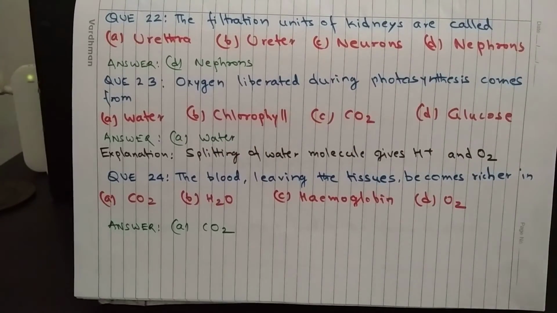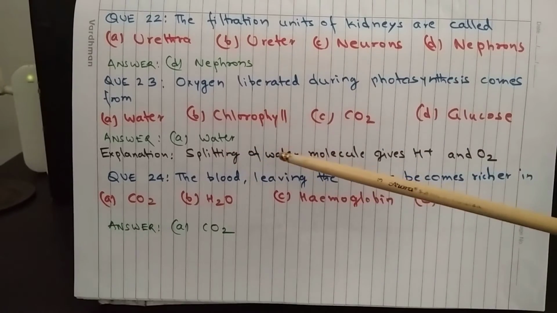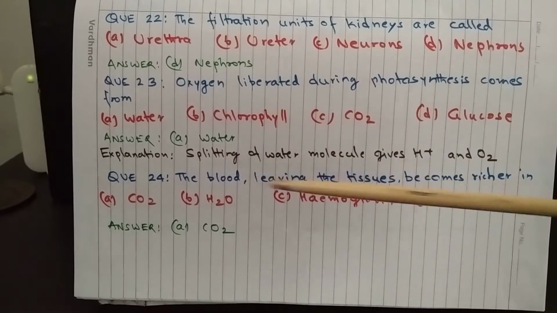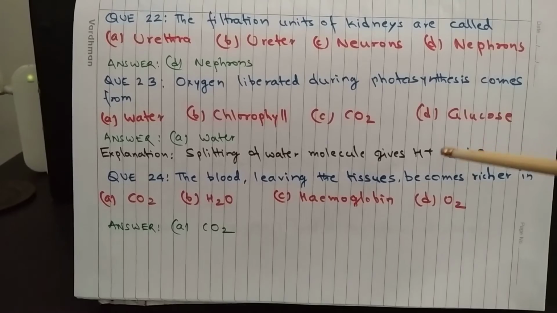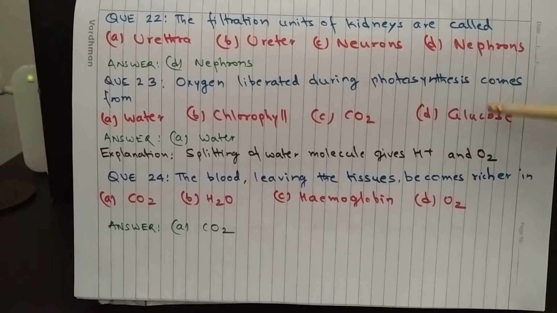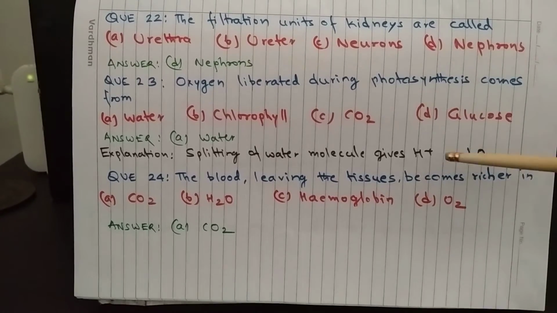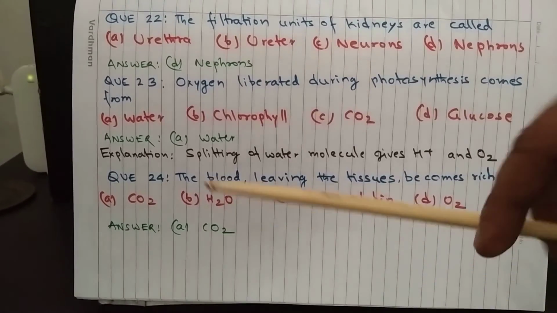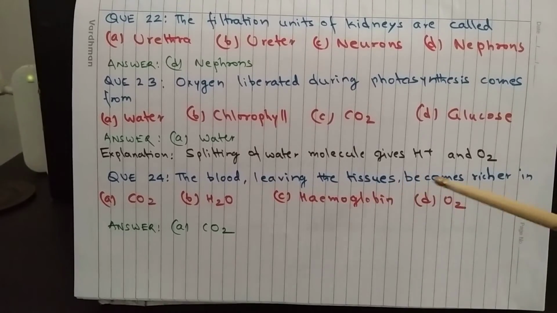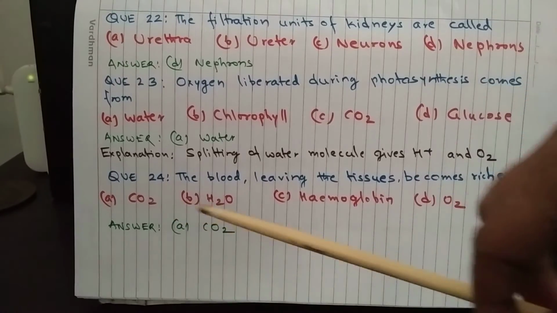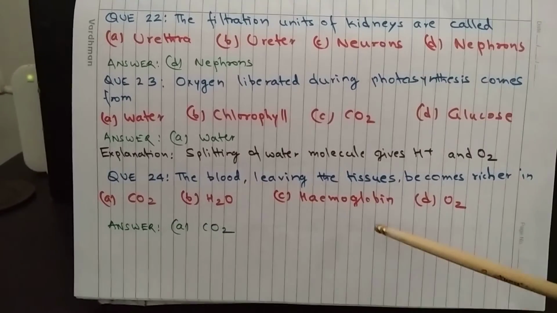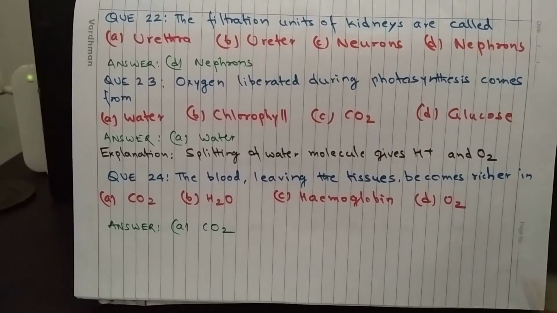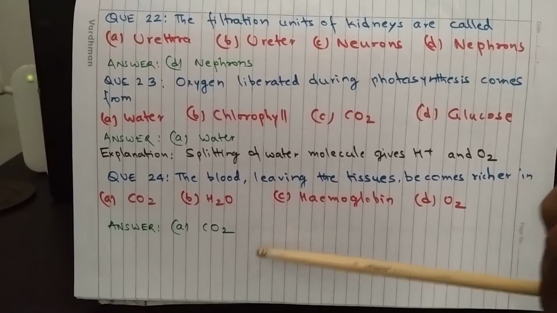The solar energy is utilized to split a molecule of water, and the splitting of a water molecule gives hydrogen ion and oxygen. Oxygen is liberated outside, and hydrogen ion is utilized for reduction of carbon dioxide to make carbohydrate. Question 24. The blood leaving the tissues becomes richer in A. carbon dioxide, B. water, C. hemoglobin, and D. oxygen. And the answer is carbon dioxide.